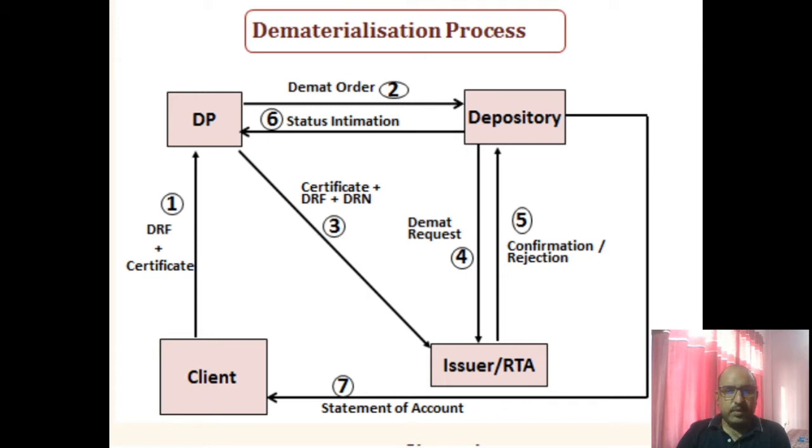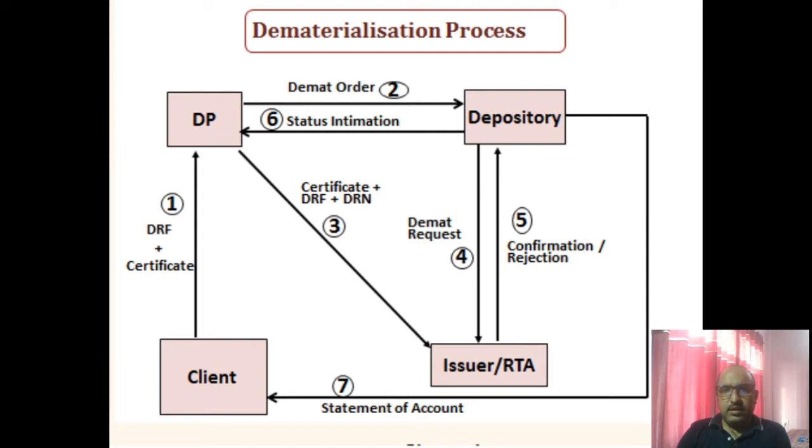Those participants are number one, the client; number two, the DP or depository participant; third, the depository; and fourth, the issuer or RTA, that means registrar and transfer agent. The first one, client. Client is the person, individual, association or body who is the holder of the physical form of securities. Number two is the depository participant, who is directly under the control of the depository. Third is the depository. There are two important depositories in our country, NSDL and CDSL. And fourth is the registrar and transfer agent.